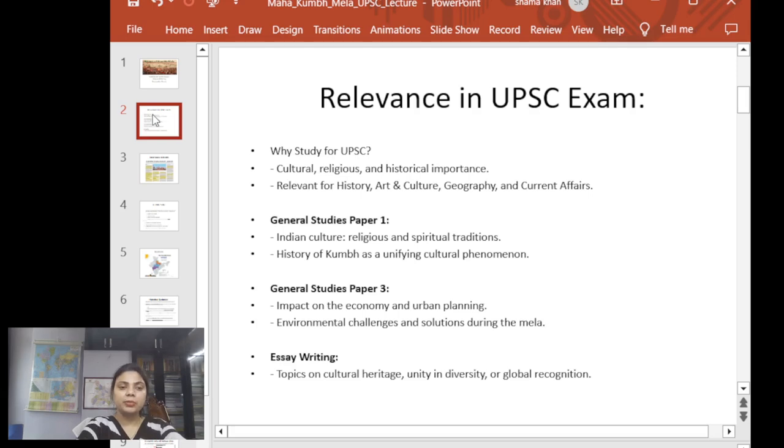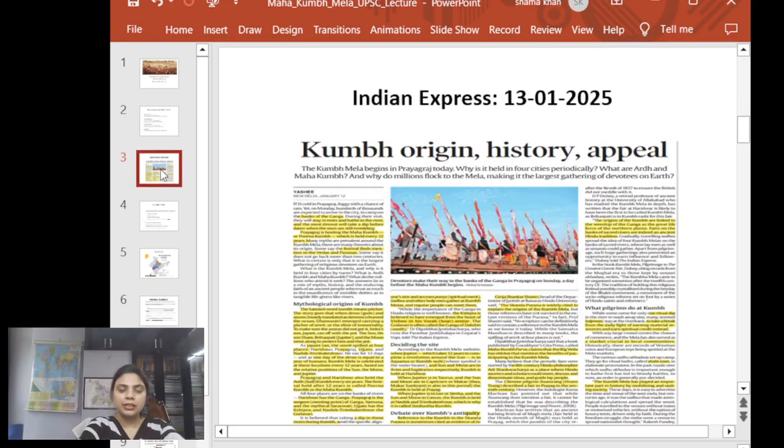If I connect this topic with the mains syllabus, we can connect it with GS paper 1, GS paper 3, and also with GS paper 4 in terms of a case study, and as an essay topic also. This was the article written in the Indian Express newspaper, and this essay explained very beautifully the origin and mythical stories behind the celebration of the Kumbh Mela.